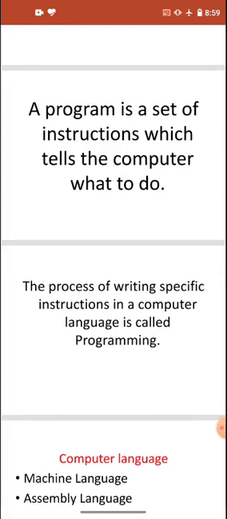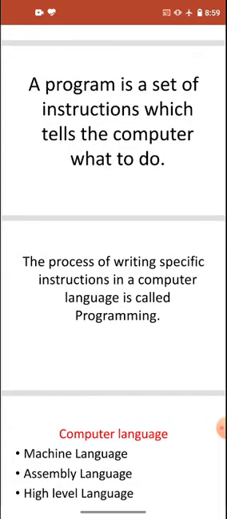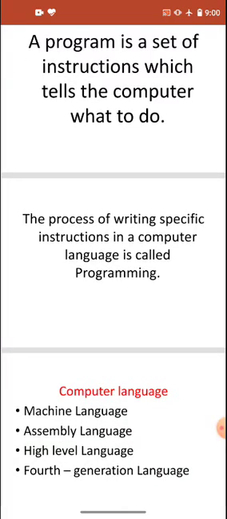Different sets of programs are combined together to make a software in which we work. So a program is a set of instructions telling the computer what to do, and the process of combining all the sets of programs is called programming. When we do programming by combining different programs, we make a software.